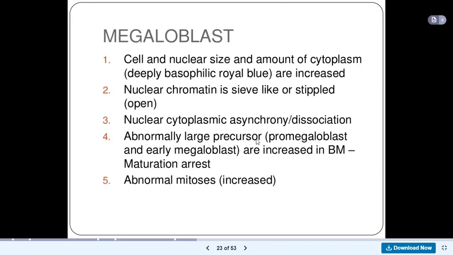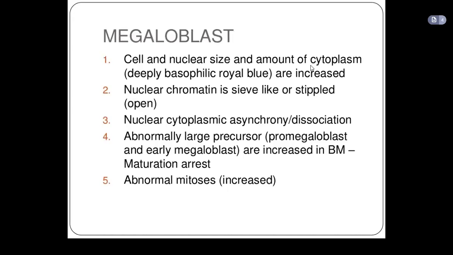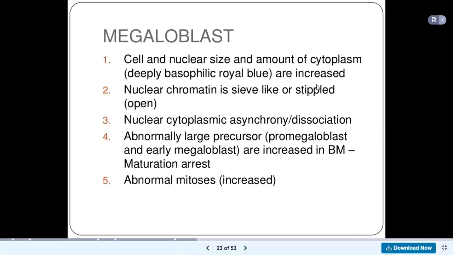Okay, so megaloblasts, how do they look? The cell size, the nucleus size, and the amount of cytoplasm are increased. Nuclear chromatin is sieve-like or stippled; it is open. Then there is nuclear-cytoplasmic dissociation.